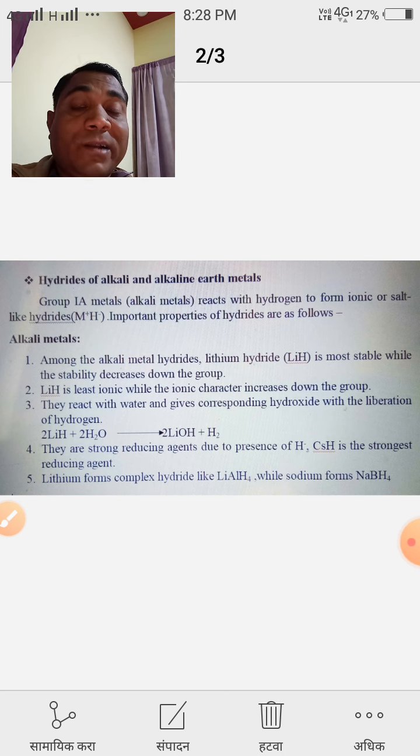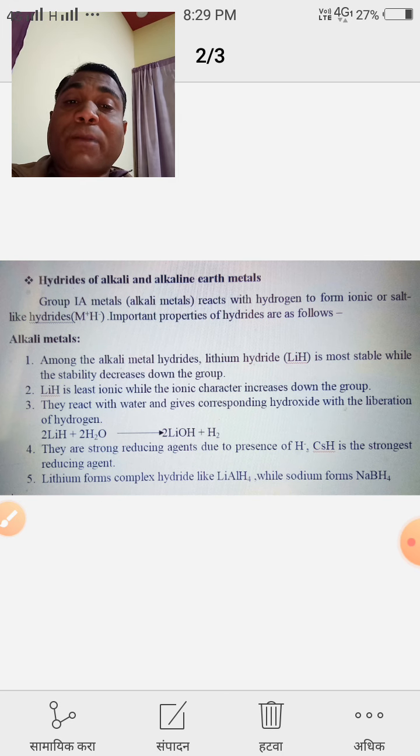First A group elements like lithium, sodium, potassium are called alkali metals. When they react with hydrogen, they form ionic or salt-like hydrides.